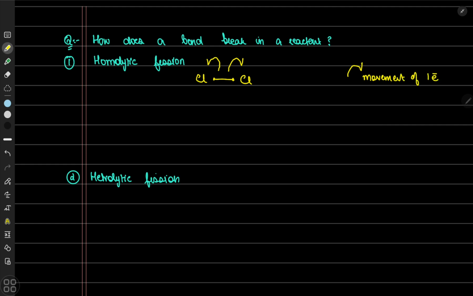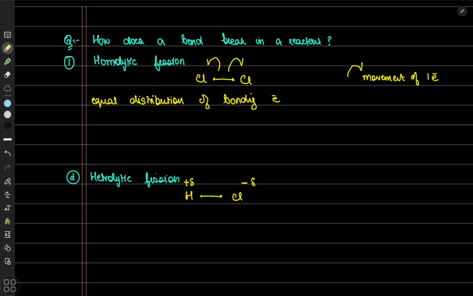As a definition, homolytic fission occurs when there is equal distribution of bonding electrons when the bond breaks. The second one is heterolytic fission. For example, we have HCl. HCl is a polar bond with chlorine having the partial negative charge and hydrogen having the partial positive charge. Having a partial negative charge means the electrons are more attracted towards the chlorine nucleus.